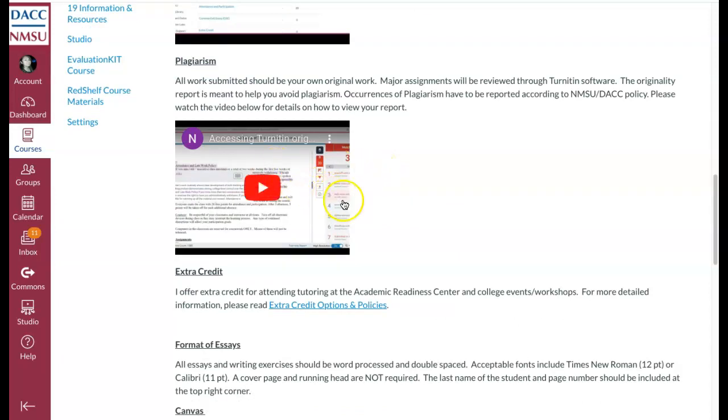NMSU uses a Turnitin plagiarism software, and basically what this does, it scans your paper and it lets you know what percentage of it is plagiarized. Now, I don't use this to try to catch you plagiarizing. I use it so that you can find out if you're plagiarizing before you submit it. So I suggest that you submit your essay early on. If it tells you you have a high percentage, go back and fix it and then submit it again. Okay? So again, it's there to help you avoid plagiarism.